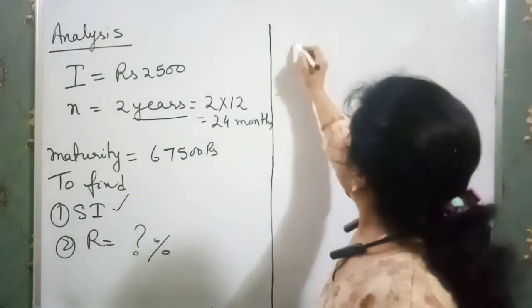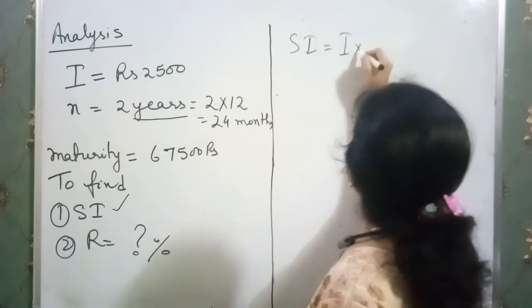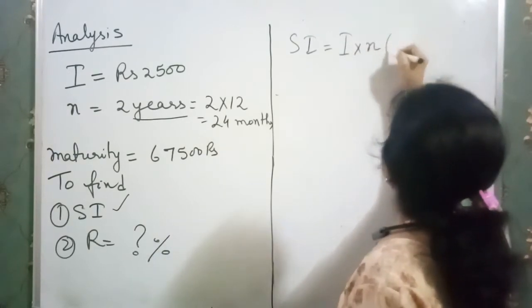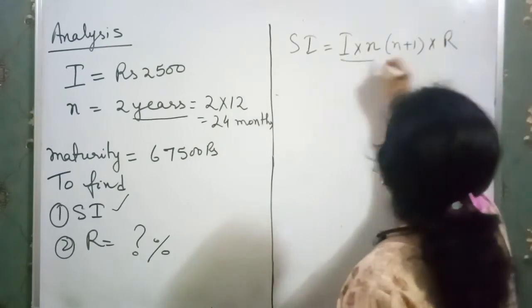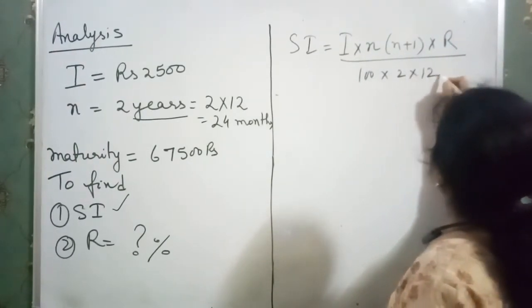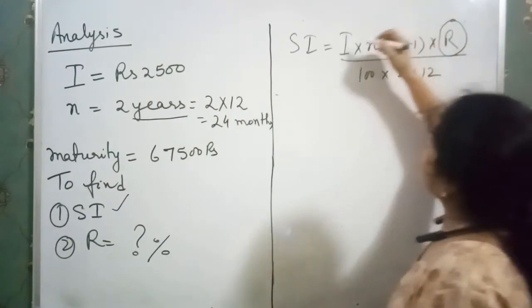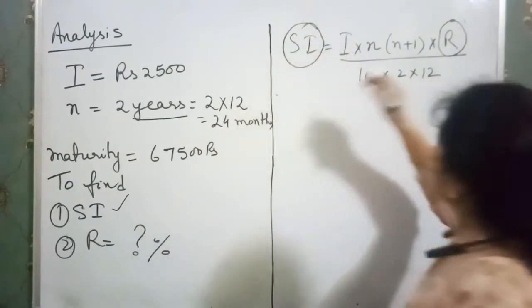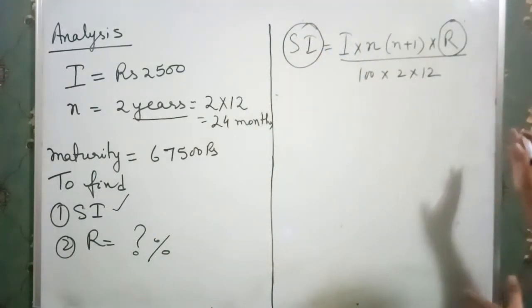So we have the formula for simple interest: installment into n into (n plus 1) into r over 100 into 2 into 12. But here we see that we don't have r, we don't have simple interest. Two things are not there. So this formula is not applicable here.